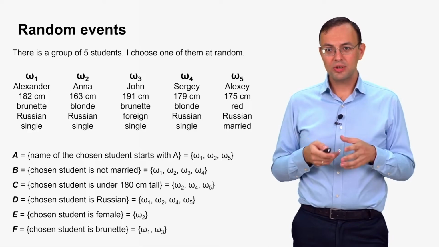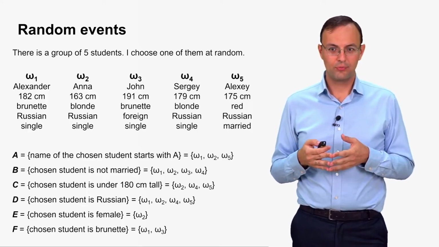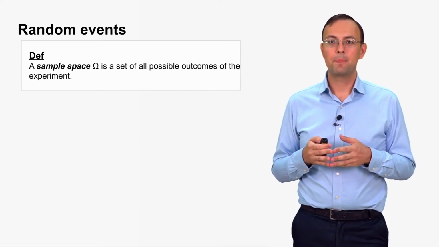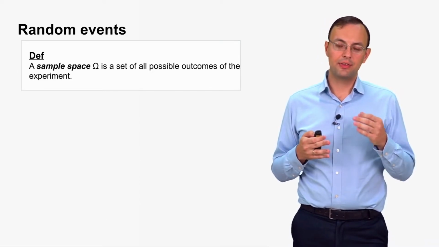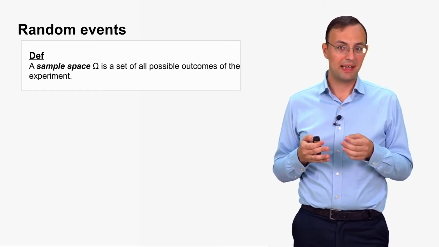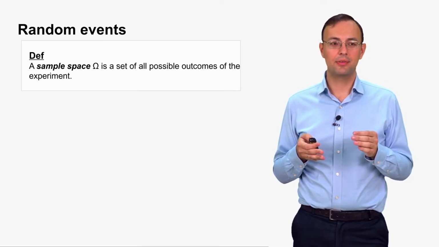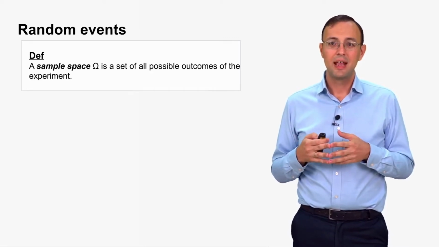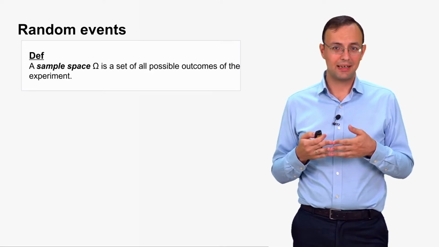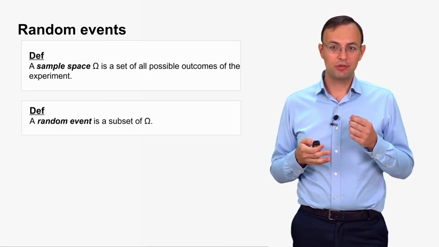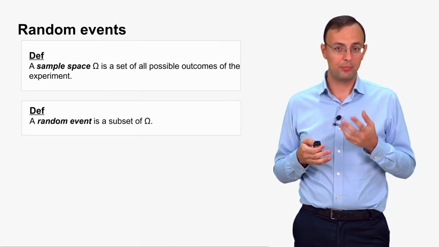And so what is the mathematical definition of what a random event is? So the first term we use here is sample space. Sample space, we usually use capital letter omega to denote a sample space. It is a set of all possible outcomes of the experiment. And a random event is a subset of omega.